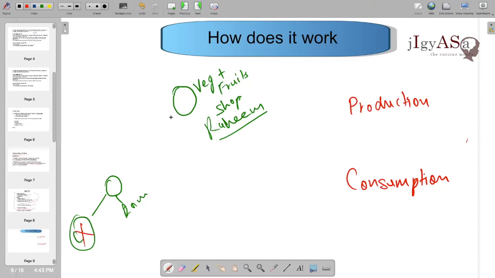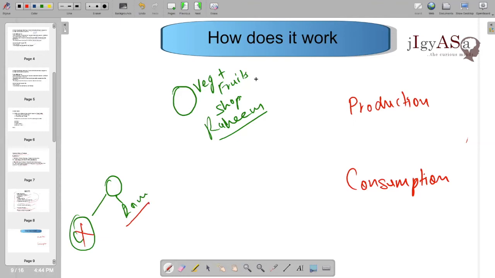So he started visiting Rahim's shop less because he did not have much money. After some time, Ram's money is spent, and even Rahim was not able to get vegetables and fruit. When the lockdown opens and everything, let us assume, comes to normalcy, still Ram is unemployed. He does not have any money, and Rahim also does not have any money.